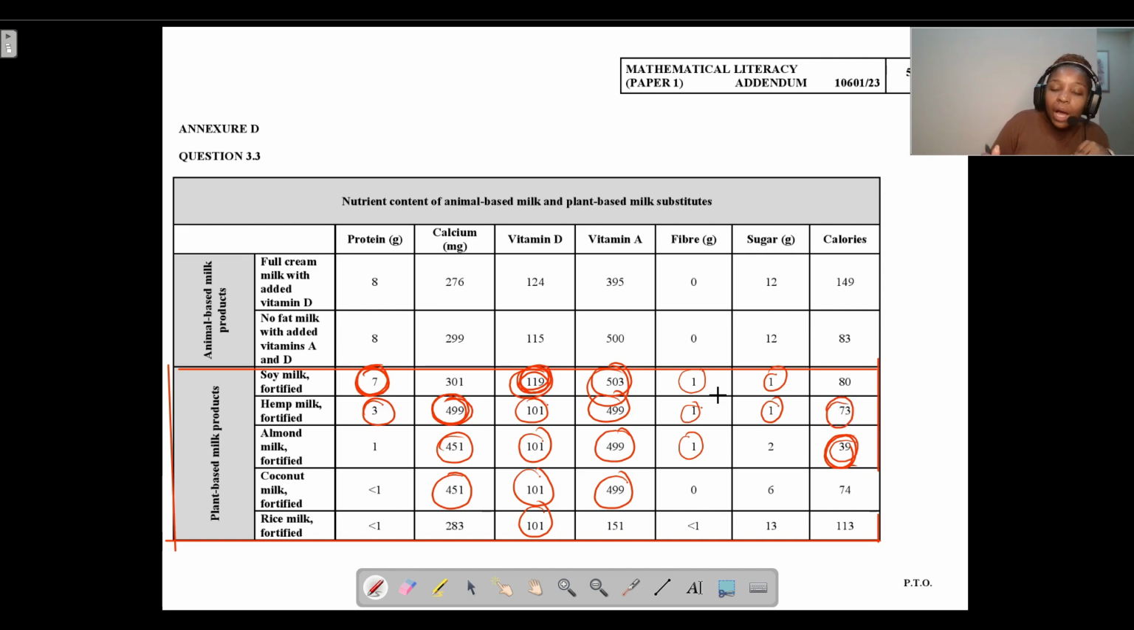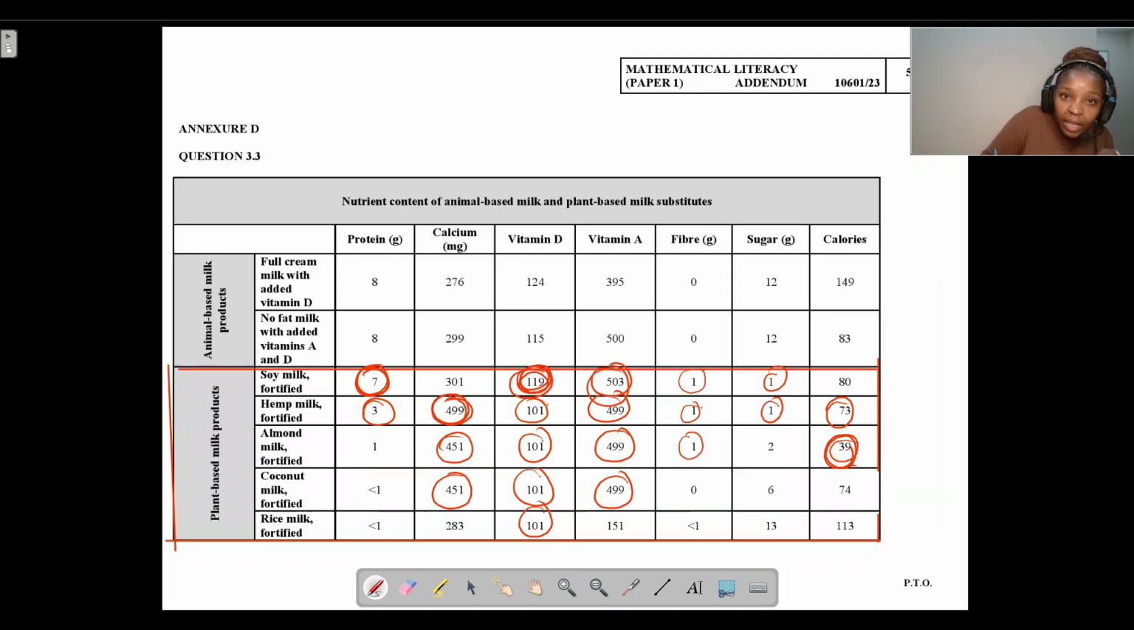Okay, so now from here, we're going to put these values down. For protein, we got soy milk and hemp. For calcium, we write hemp, almond and coconut. For vitamin D, we got soy milk, hemp, almond, coconut and rice. For vitamin A, we got soy, hemp, almond, coconut. For fiber, it was soy, hemp, and then we want to find the value that is appearing the most, and that is the best alternative when it comes to plant-based milk products.